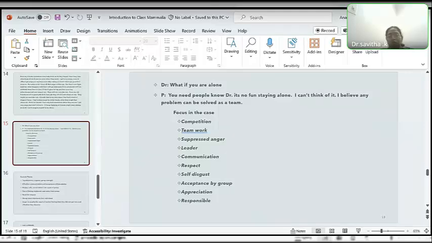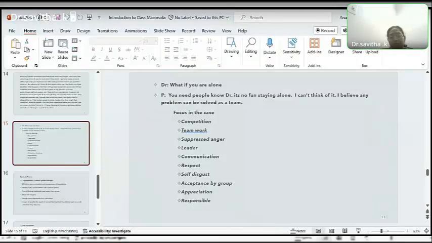We can also see some leadership qualities in him because he was ready to open his own companies, and he is able to handle the whole team by himself. There's a lot of need for respect and self-disgust, both in terms of not getting any position and due to his physical health problems. And there is a strong need for acceptance by the group and also a requirement of appreciation, and yet he is very responsible. This was the focus in the case I could get.